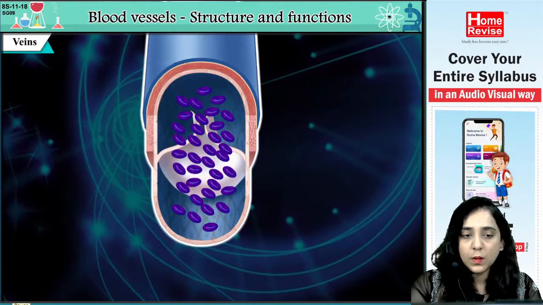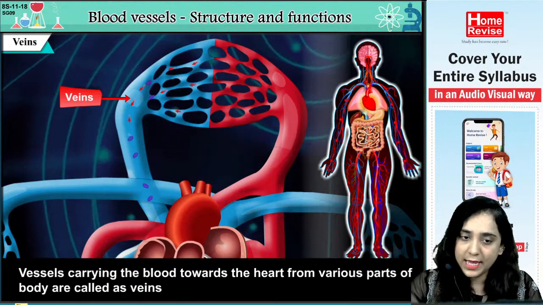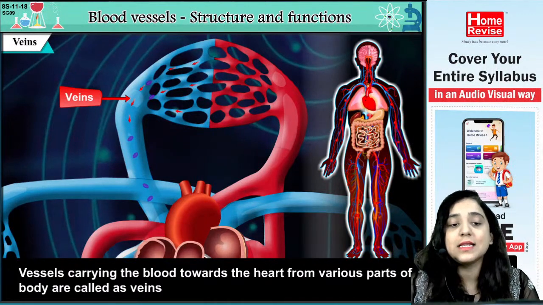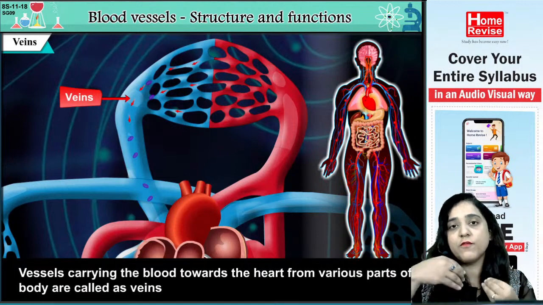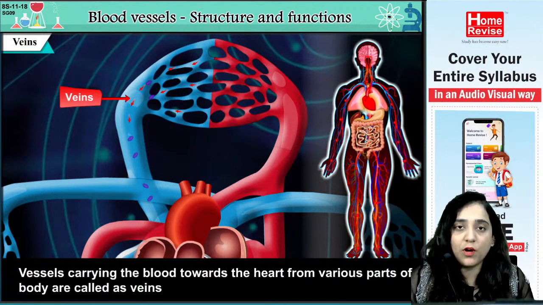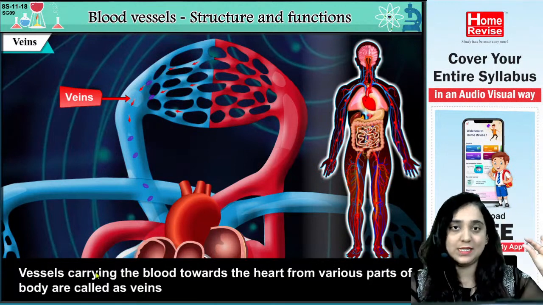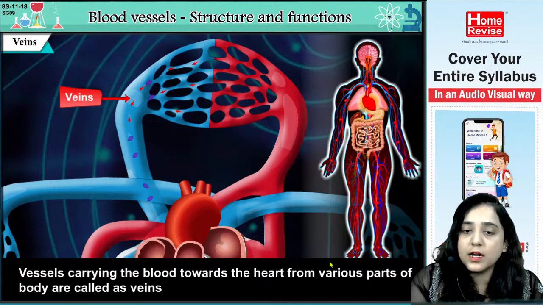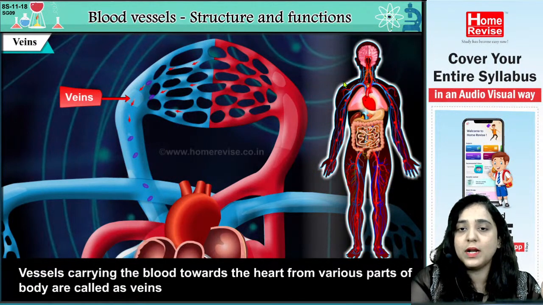Veins. Vessels carrying the blood towards the heart from various parts of the body are called as veins. Yes. So now the blood that is carried towards the heart from various parts of the body. जैसे हमको पता है कि हम जब कोई भी टाइप का रेस्पिरेशन कर रहे हैं तो ऑक्सीजन जो है वो goes from lungs and lungs to different parts of body. वैसे ही जो डीऑक्सीजनेटेड ब्लड है, that is being brought from different parts of the body towards the heart. So now see, the vessels carrying, मतलब जो वेसल्स है, that carry the blood towards the heart from various parts of the body. See, from the various parts of the body, all the blood is collected to the heart.